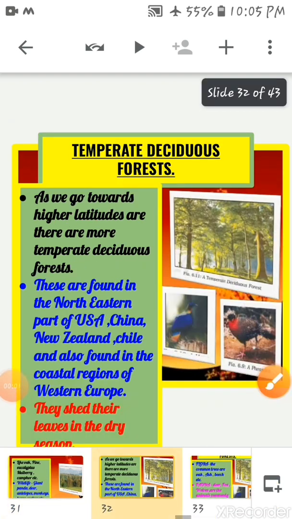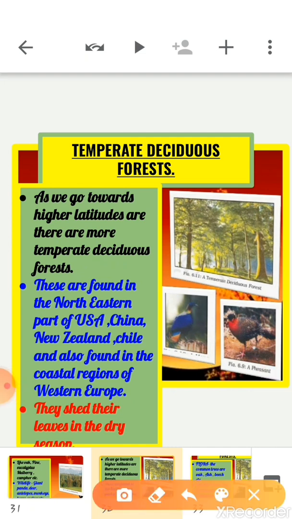Now, next we have temperate deciduous forest. As we go towards the higher latitudes, more temperate deciduous forests are found. These forests are located in the higher latitudes in cool temperate regions. They are found in the northeastern parts of USA, China, New Zealand, Chile, and also in the coastal regions of Western Europe.